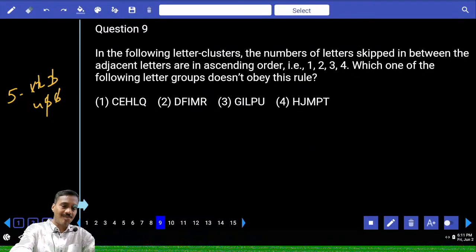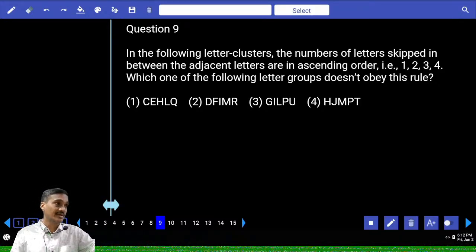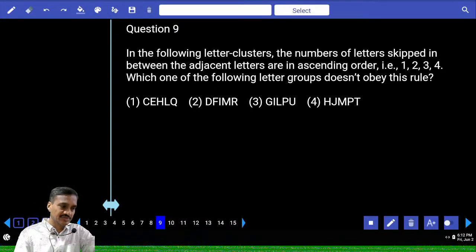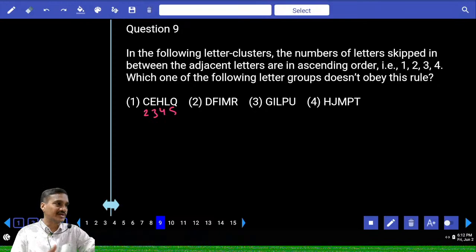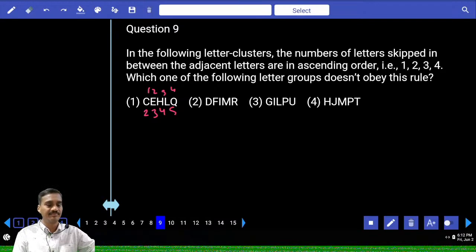Then the next, 9th one. In the following letter cluster, the number of letters skipped in between the adjacent letters are in ascending order. Then C and E, what is the difference we have? The difference is 2. E and H, it is 3. H and L, 4. L and Q, it is 5. Now 2, 3, 4, 5 is the difference. And the letters in between are 1, 2, 3, 4. So what is your answer? Choice 1, question number 9.